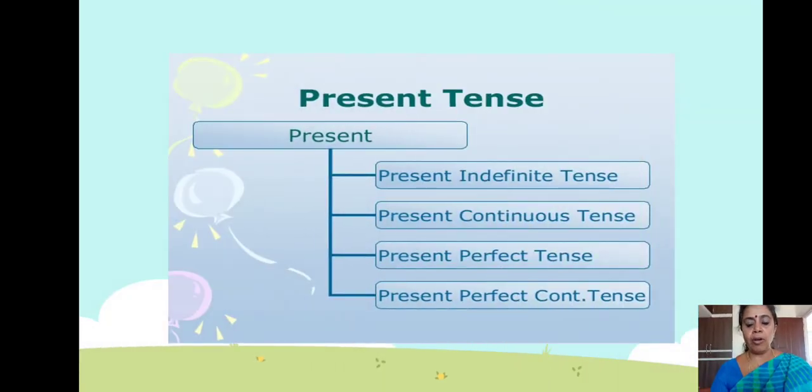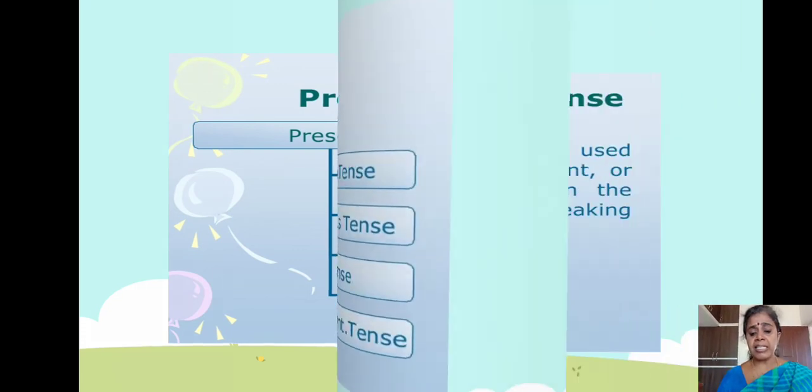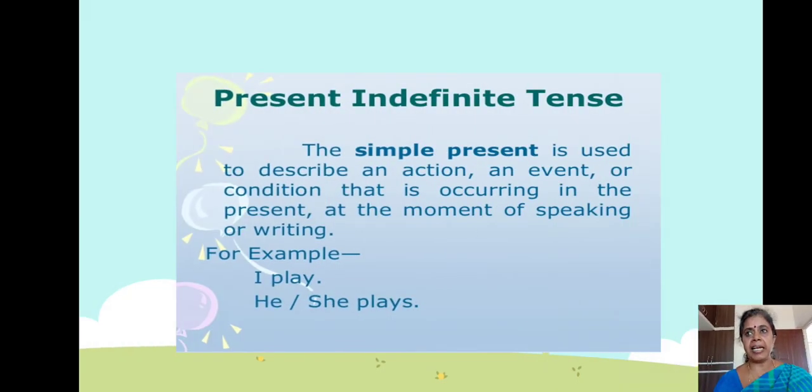So already you learned present tense is also subdivided into 4 types, that is present indefinite tense or simple tense, very good, present continuous tense, present perfect tense, present perfect continuous tense. In present tense, these four come under the present tense. Okay, so present indefinite tense, that is simple tense.